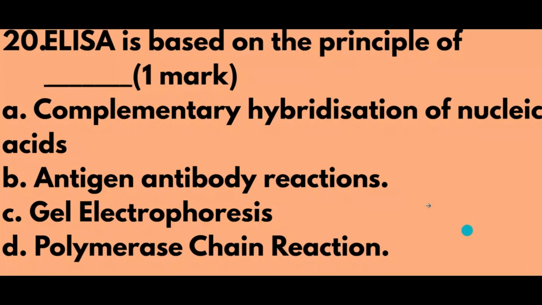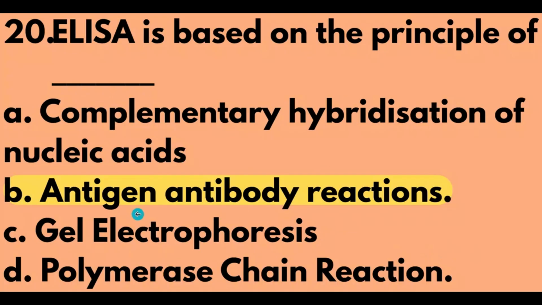Now this is an MCQ. ELISA is based on the principle of dash, carries 1 mark. ELISA means enzyme linked immunosorbent assay. Options are: option A, complementary hybridization of nucleic acids; option B, antigen antibody reactions; option C, gel electrophoresis; option D, polymerase chain reaction. Answer is option B, antigen antibody reactions. ELISA test is based on the principle of antigen antibody reactions.